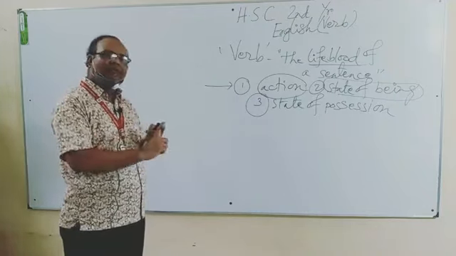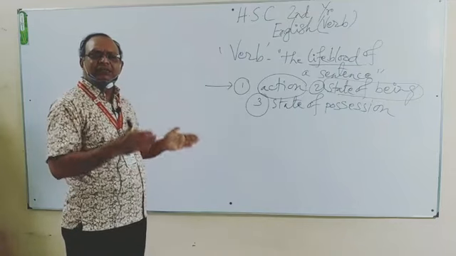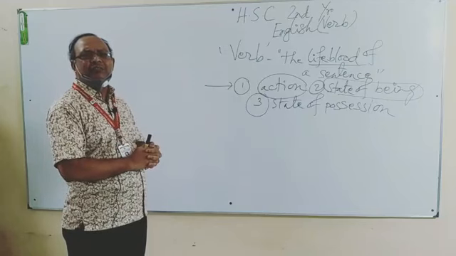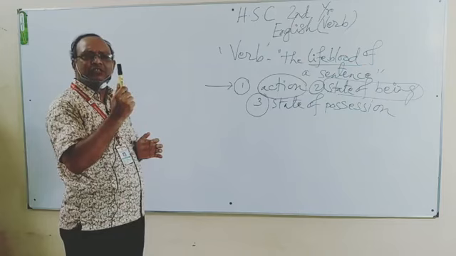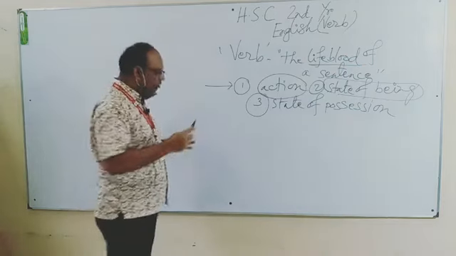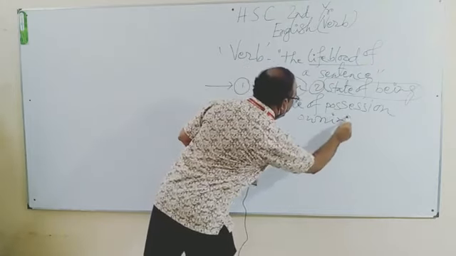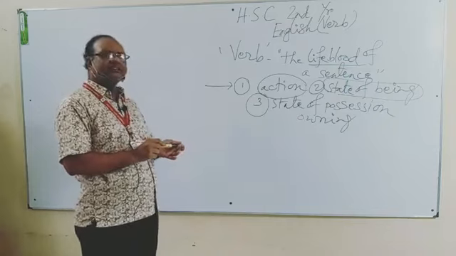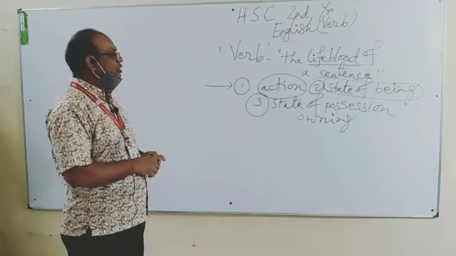We have have and has. But in neither case do they express any dynamism or action, but the state of possession. That means owning something. That means some things or items are in his or her possession.